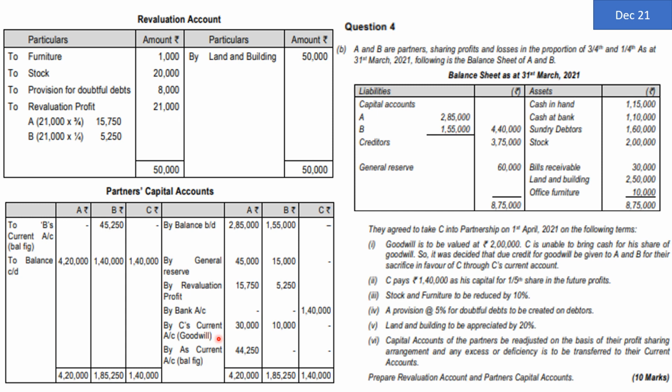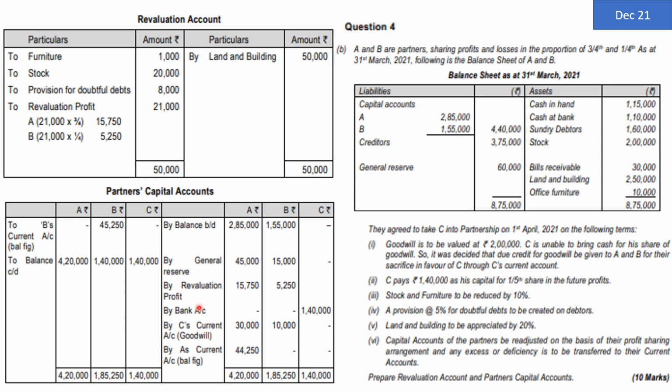Once all these different things are over, then we can consider the closing balances. We have already decided the closing balance is going to be 4,20,000 for A, 1,40,000 for B and 1,40,000 for C. Once the closing balances are written as per the working note, then we can take the total, find out the balancing figure. If the balancing figure is coming on debit side, it will be transferred to current account. If it is coming on credit side, it will again be transferred to current account, because any excess or deficiency in capital account should be transferred to current account.